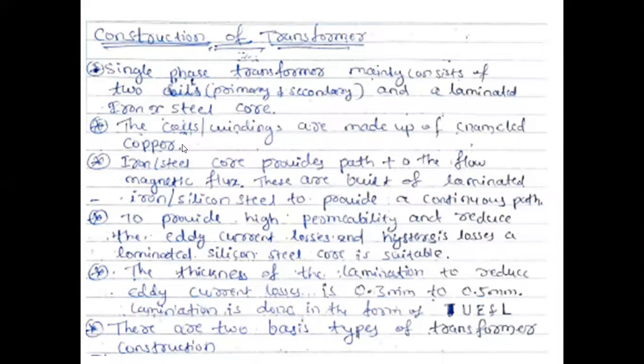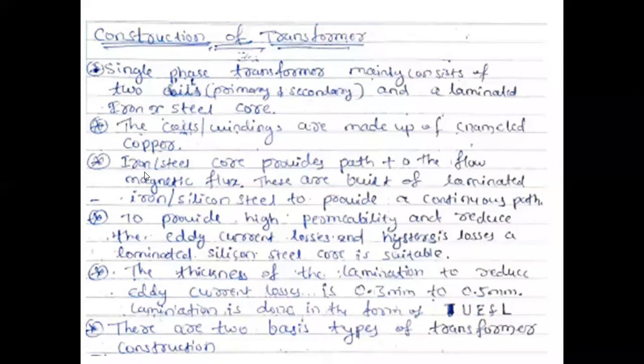Next line. The coils or windings are made up of enameled copper. Full point दे दो, copper होने के बाद full point दे दो.